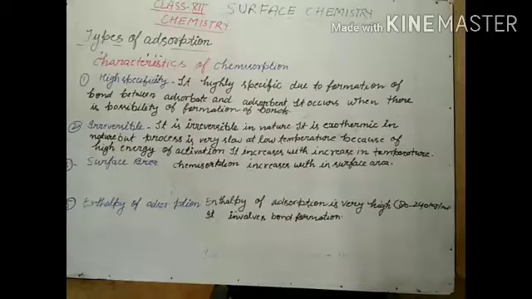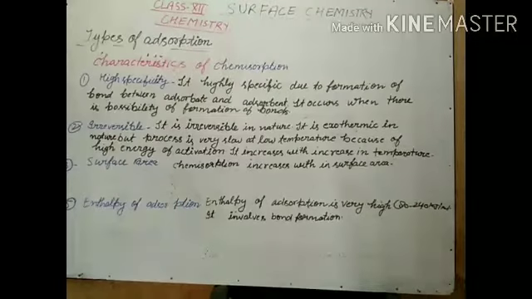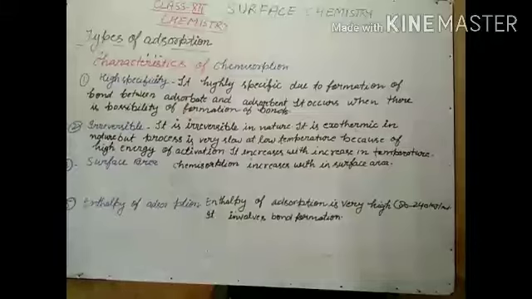Due to the high energy of activation, chemisorption is very slow at low temperature. It increases with an increase in temperature. Means as we increase the temperature, chemisorption will increase. Means chemisorption is irreversible.